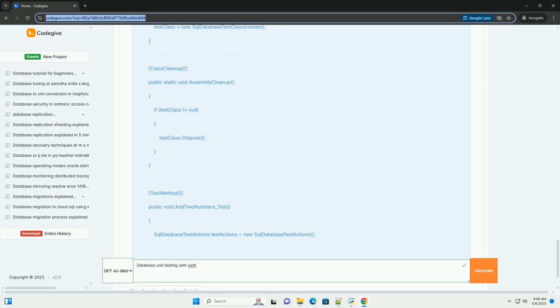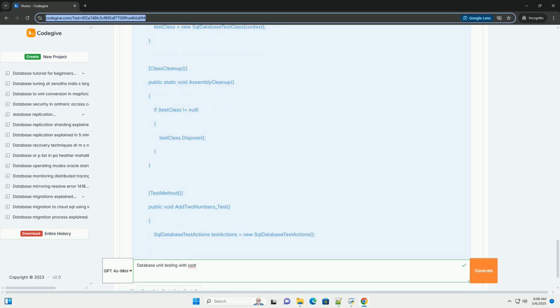Prerequisites. Visual Studio. Ideally Visual Studio 2017 or later with the SQL Server Data Tools, SSDT, workload installed. You can verify this under Tools - Get Tools and Features - Data Storage and Processing. SQL Server. A development instance of SQL Server. SQL Server Express is sufficient for most unit testing scenarios.